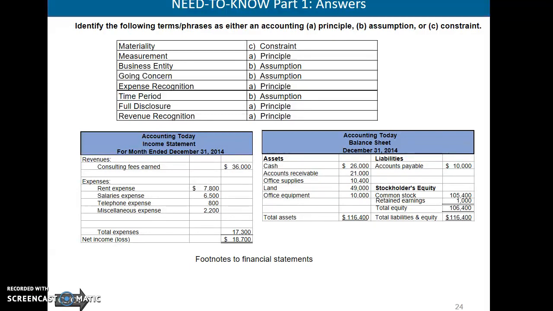Moving down to the stockholders' equity section, common stock, that is the stock that other investors actually own within our company because they gave us money to help run our business. So we have common stock out there, which is equity. And then you also have your retained earnings, which is the money that we kept within the business after paying all of our expenses. So together, our common stock and retained earnings is going to comprise our total equity. Notice that our total equity plus our accounts payable is going to equal our total assets, which is $116,400.